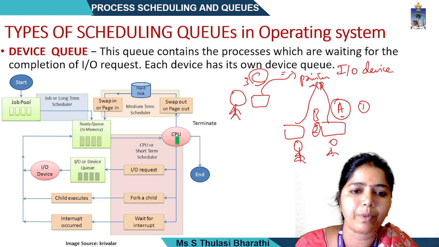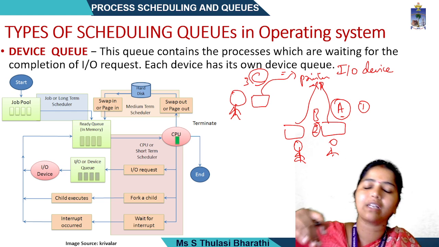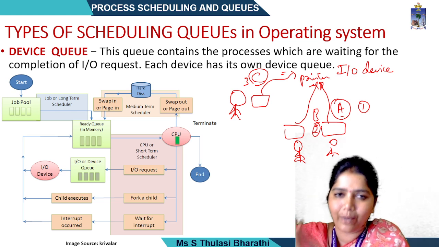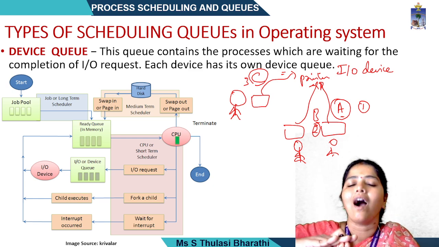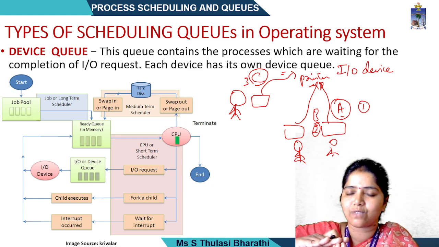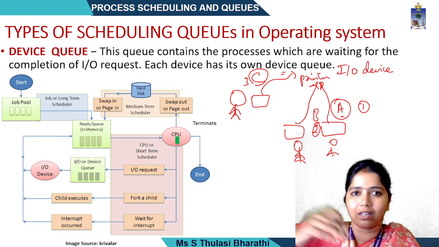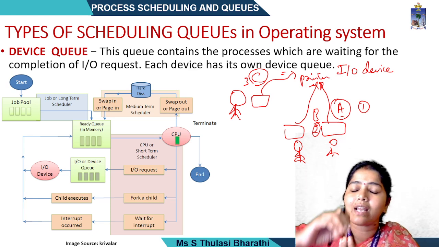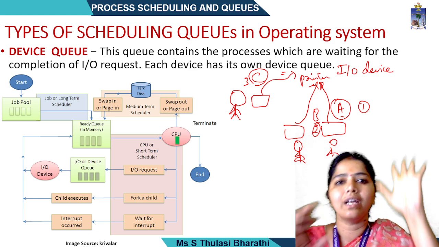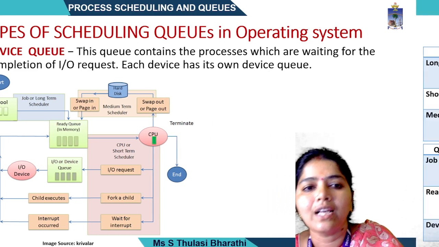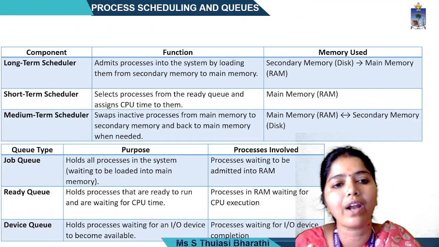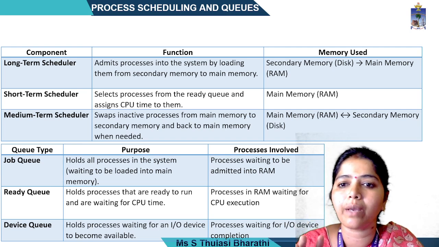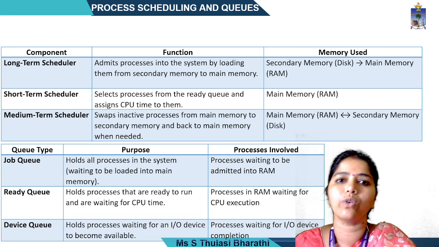So this happens between which state and which state? This happens after the running state: if any request is needed, the process will be put into the waiting state. It will wait until the request is satisfied. After they receive whatever they requested, they will be moved to the ready state. Clear? Yes. So these are the three different types of schedulers and three different types of queues that are most important.